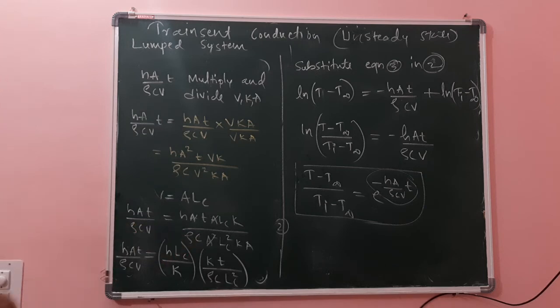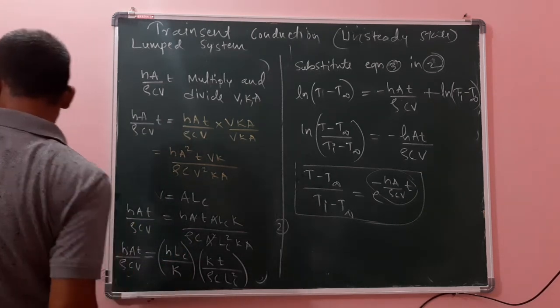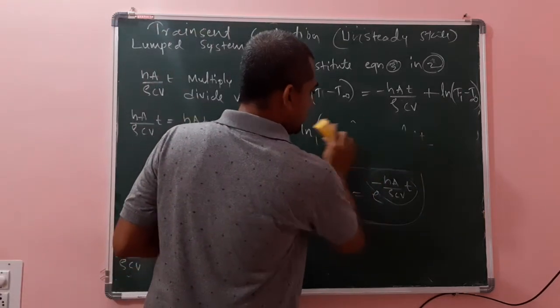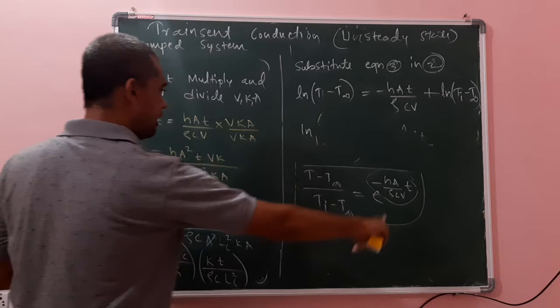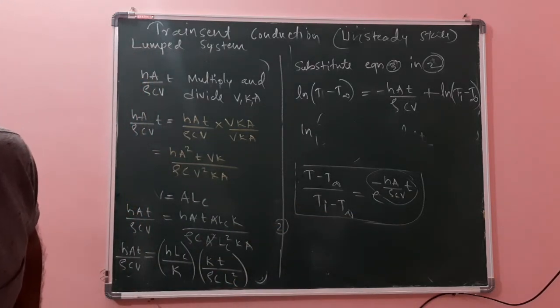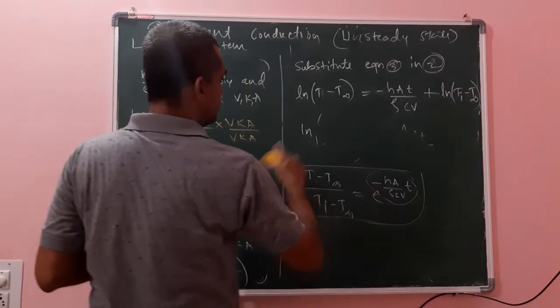The same thing I have arranged; it is just a rearrangement. This term has one significance. It is the same thing, hA divided by rho C V into t.